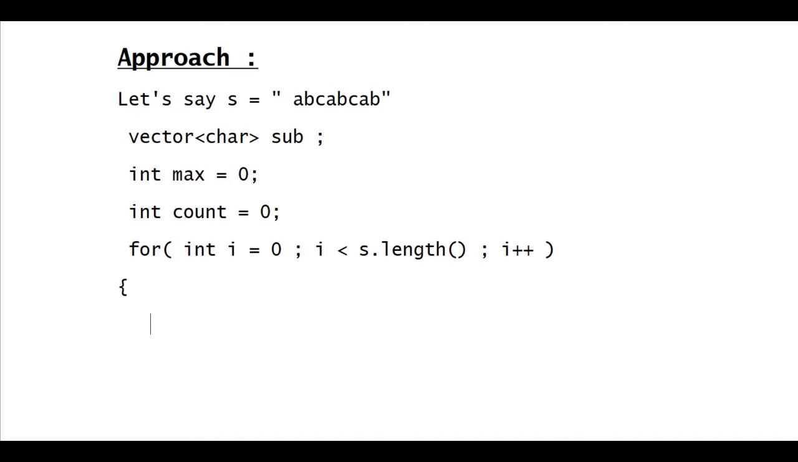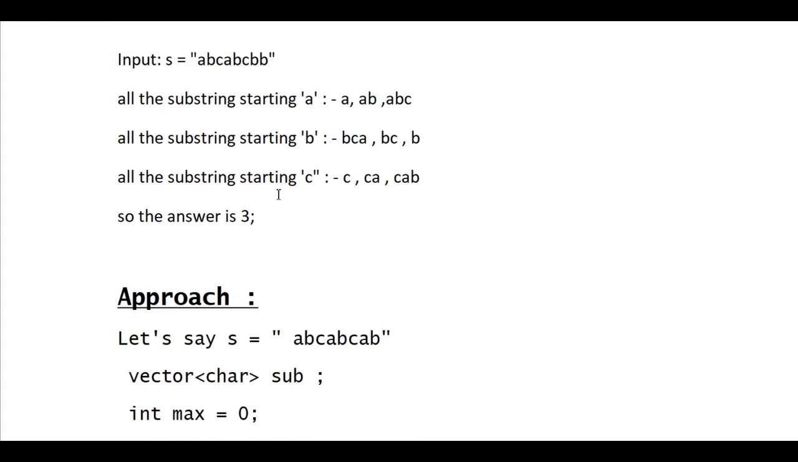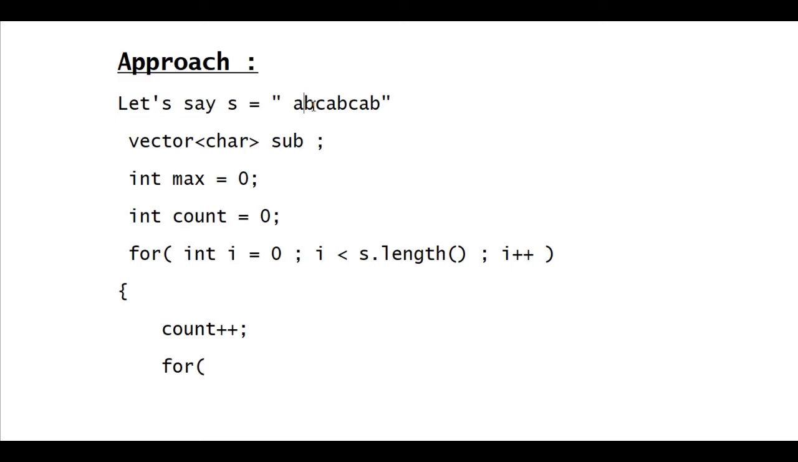Okay, so the first, let's say we have taken A. So we have to count A, that is also necessary. So we have to increment count, right? And after that, what we have to do is start moving ahead till the end of the string, right? We will start from B, right? B, C, A, B, C, right? In this way we are moving ahead.